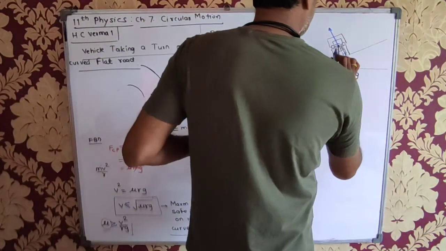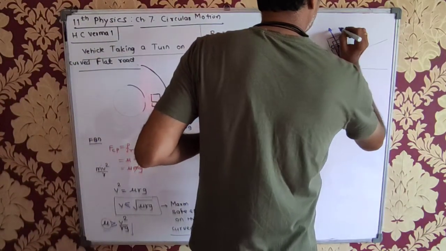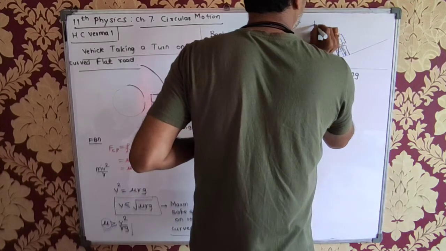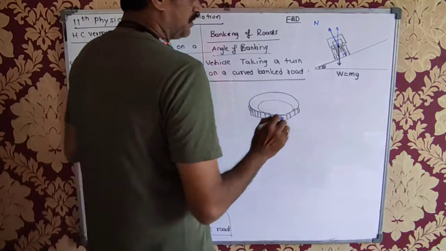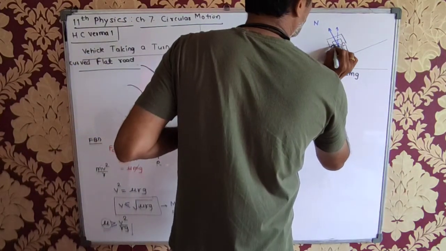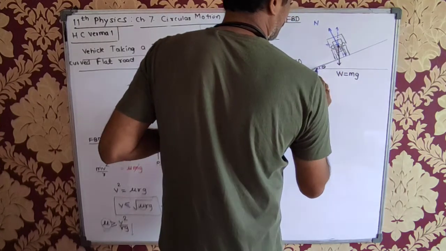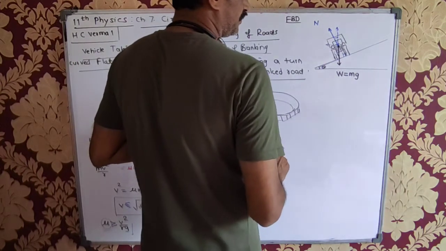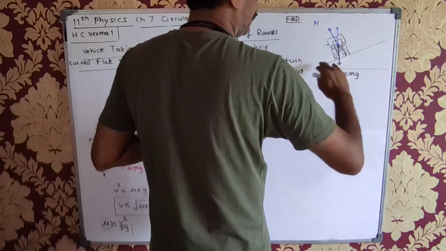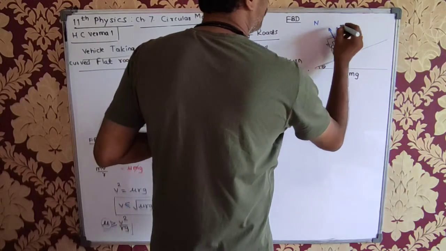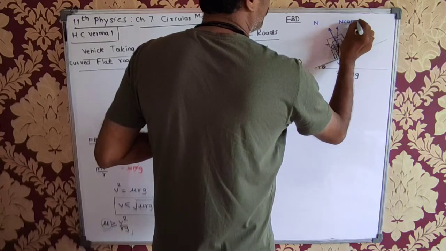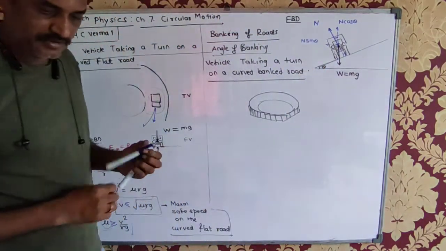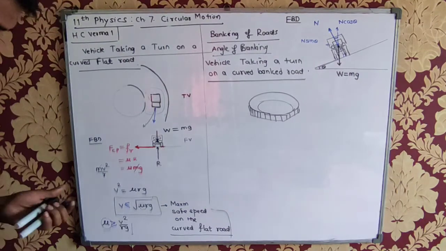This is the normal reaction, I'll call it N or R, whatever. I will resolve the normal reaction here. If this angle is theta, the angle between any two lines, horizontal, vertical, inclined, inclined, is theta. So this will become N cos theta, and this will become N sin theta.